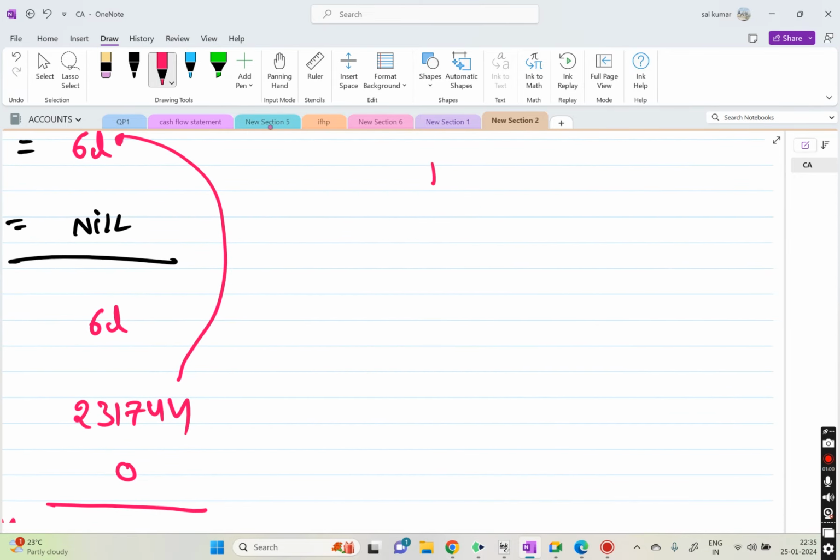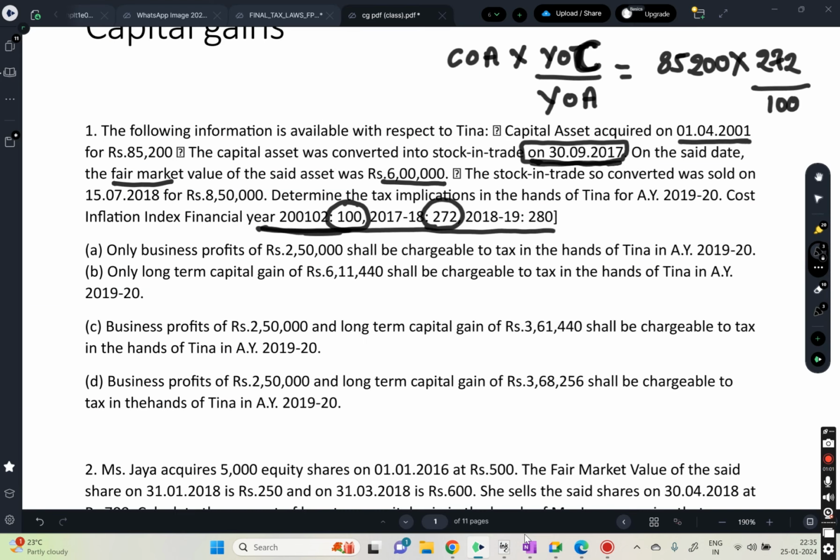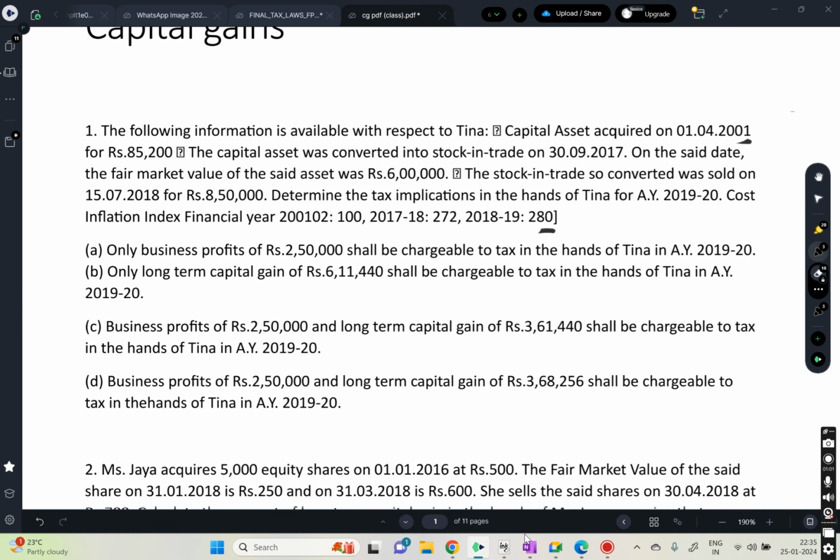So in PGBP, the stock in trade was sold on 15/7/2018. Right here, I want you to understand one thing. In 2017-18, we converted. But do we tax this in 2017-18 only? No. What is our rule? The year of tax is the year of sale. Whenever you sell it, in that year you will tax it.